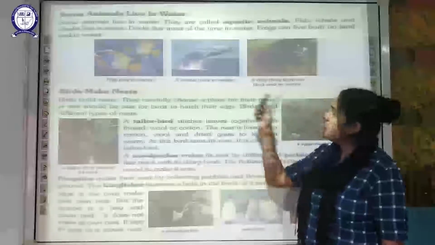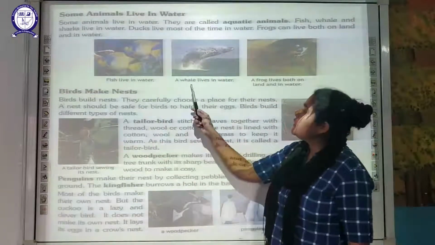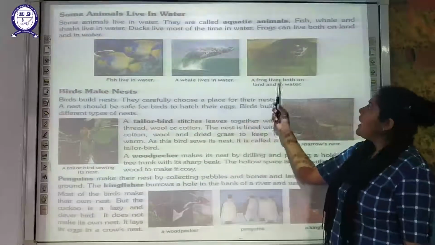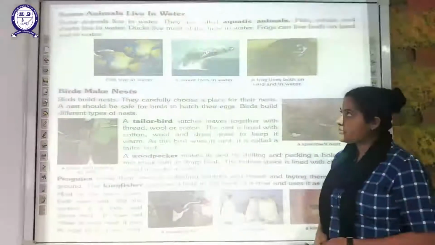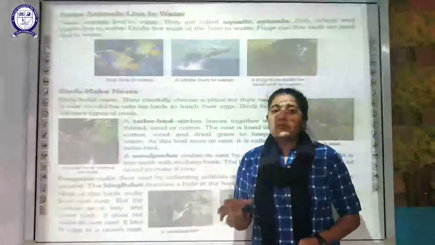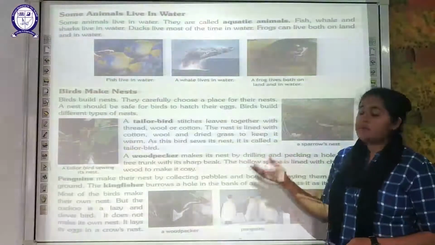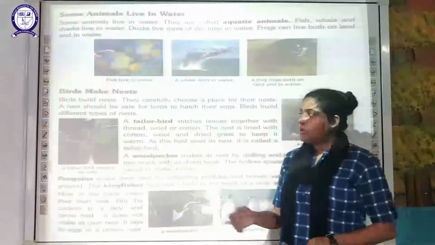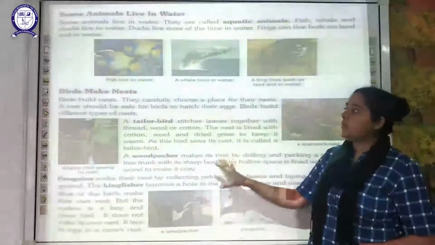So images are given over here. That is, your fish lives in water. You have seen a whale lives in water, and a frog can live both on land as well as in water. Okay, so these were the types of animals which live on land and in water. Now moving on to the next topic, if we discuss birds make nests.